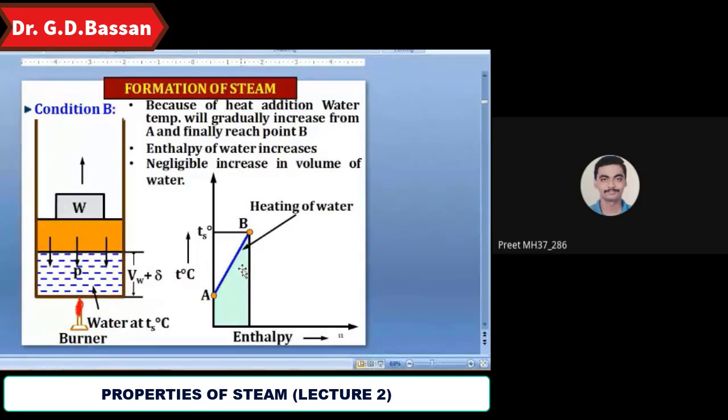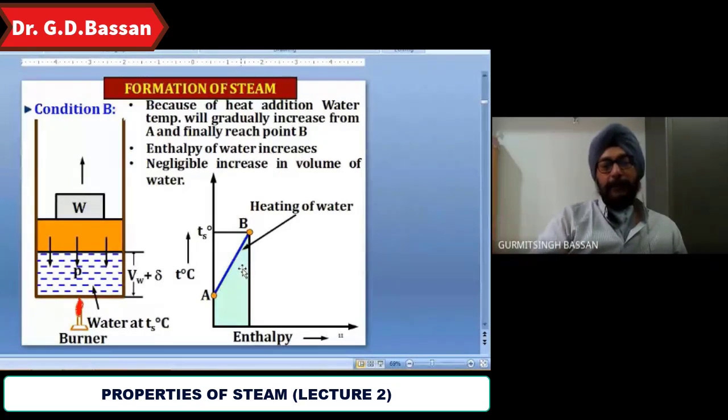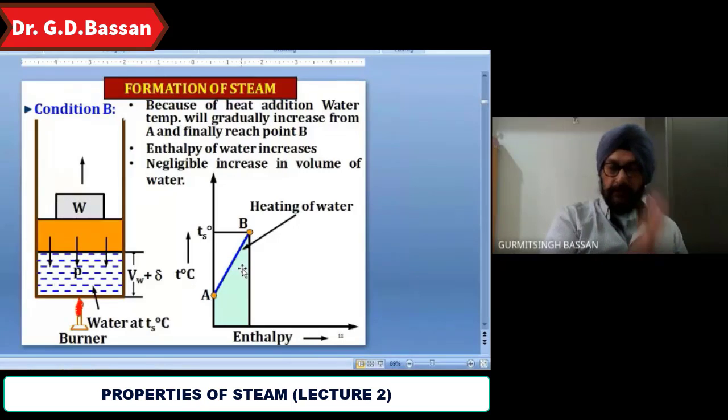Latent heat does not come here. Sensible and latent heat are different. Sensible heat, or you can say enthalpy of saturated water, or you can say liquid heat. So up to B, it remains in the liquid state.